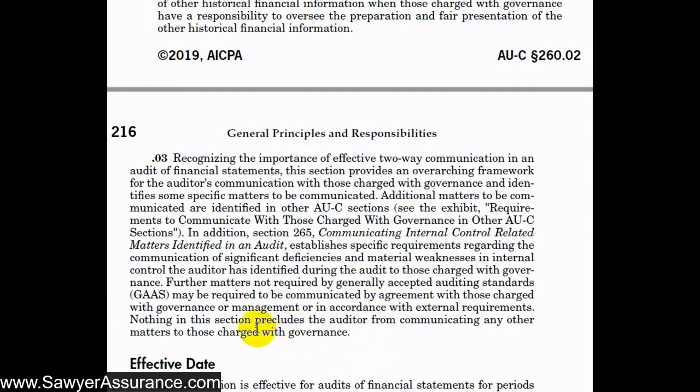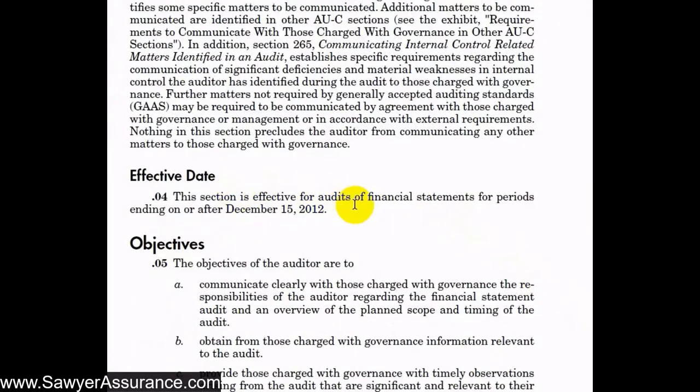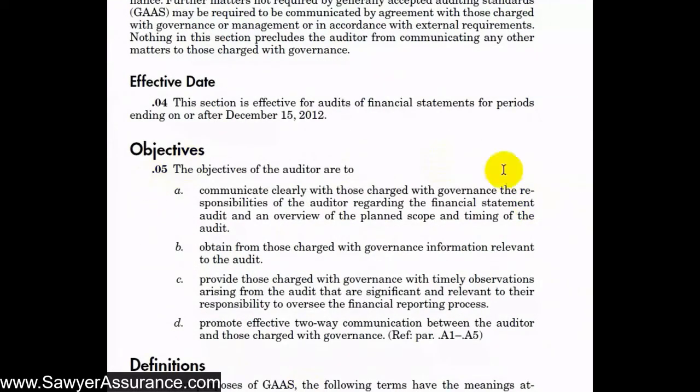So anything that we feel is necessary for those charged with governance to know in order for them to fulfill their responsibility for the oversight of the entity, then we should communicate with them. So all of the requirements in this section are a minimum, not a maximum. And so this went into effect for financial statement periods ending on or after December 15, 2012. So it's been in place for a pretty long time.